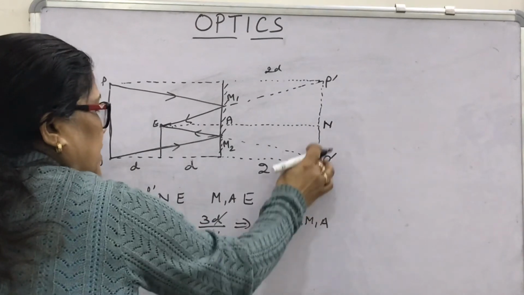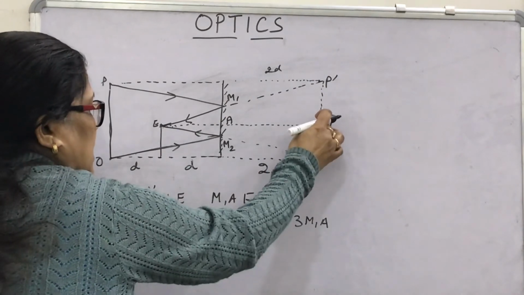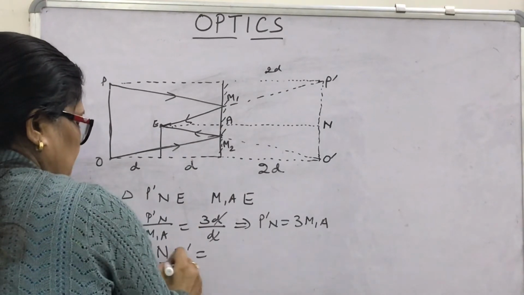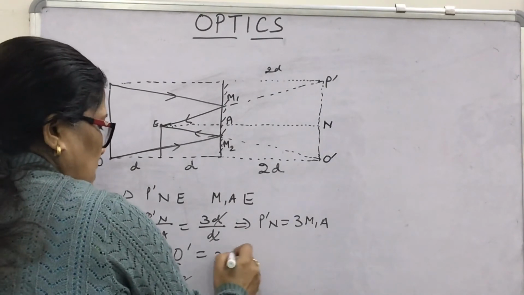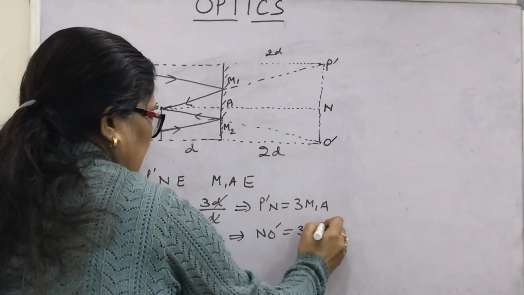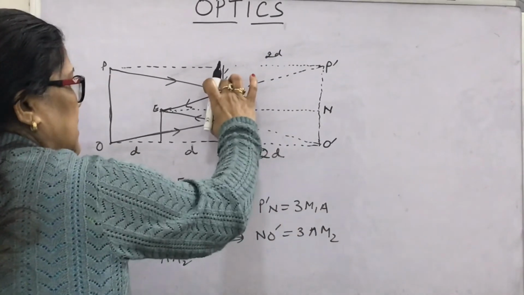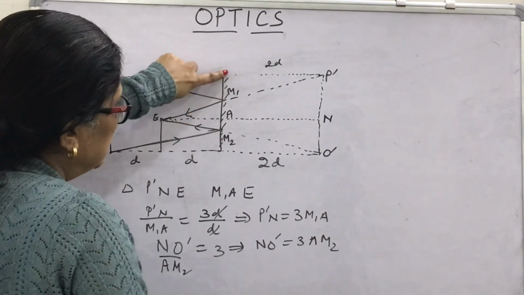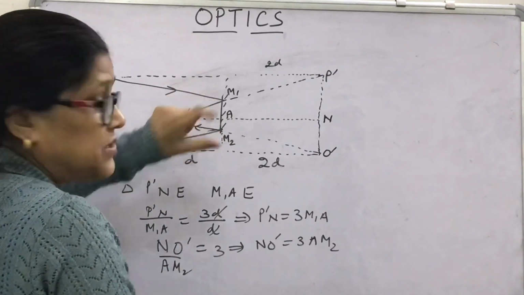In the same way, you can write NO' upon AM2. If you write, this will also be 3D upon D. So you can write here NO' will also be equal to 3AM2. What is M1A plus AM2? These are the M1, M2 ends of the mirror. You can rub this portion of the mirror and this portion of the mirror here. Only this portion is required.